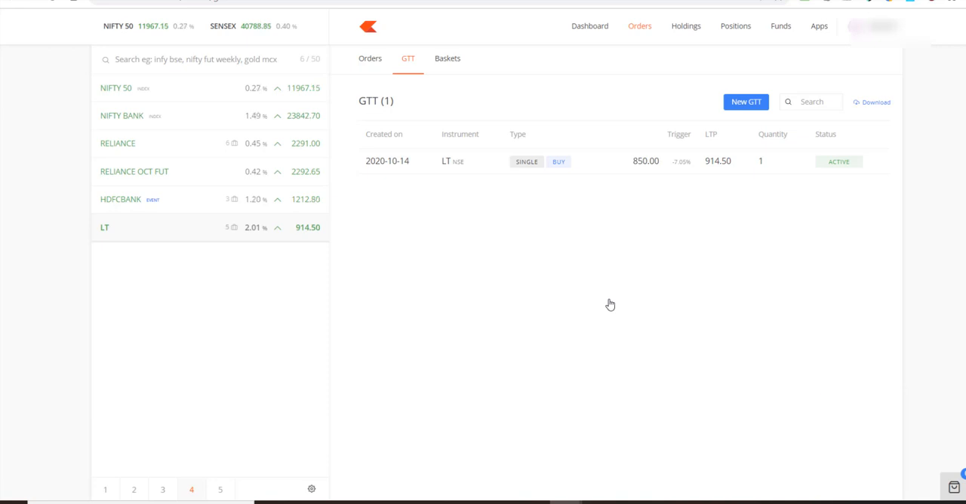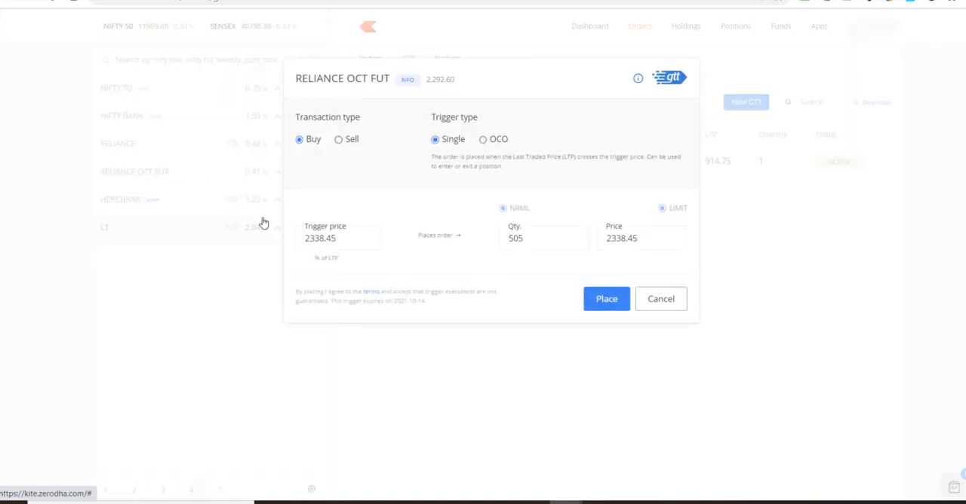So this is one thing that you can do, and you can even do it on futures, right? You can do it here too, right? The moment the price, let's say, comes to 2300, it will get triggered, and I want to buy it at, let's say, 2305. This is what I want to do.